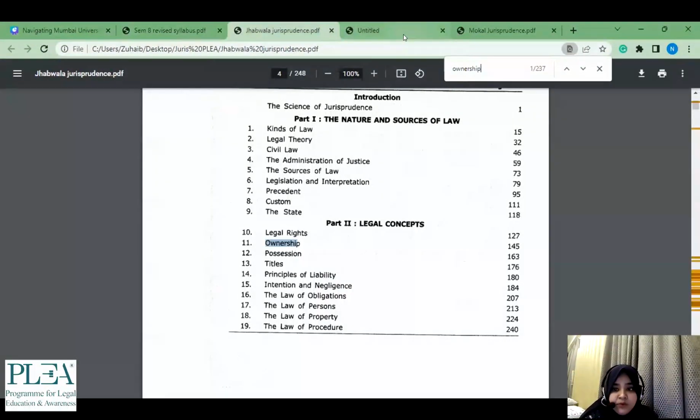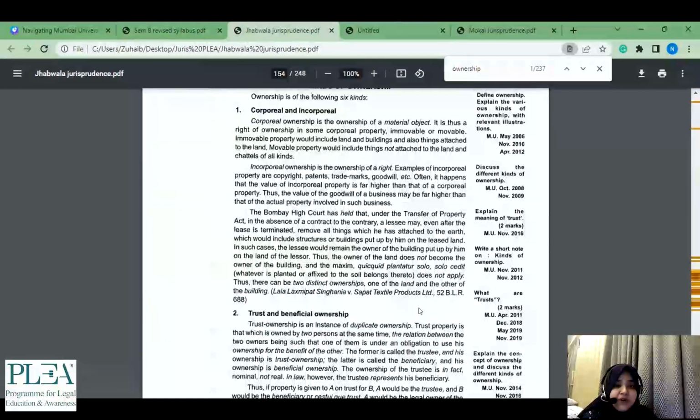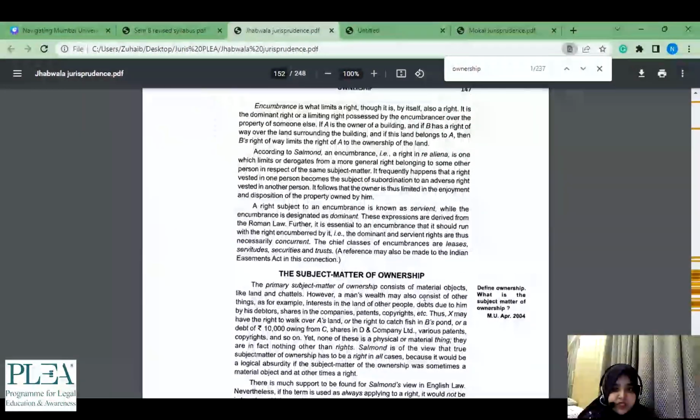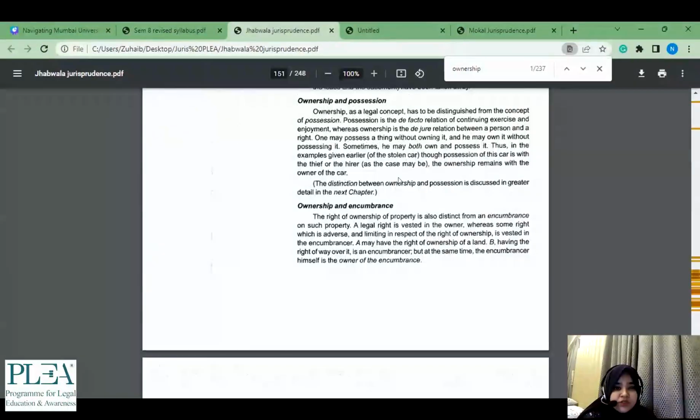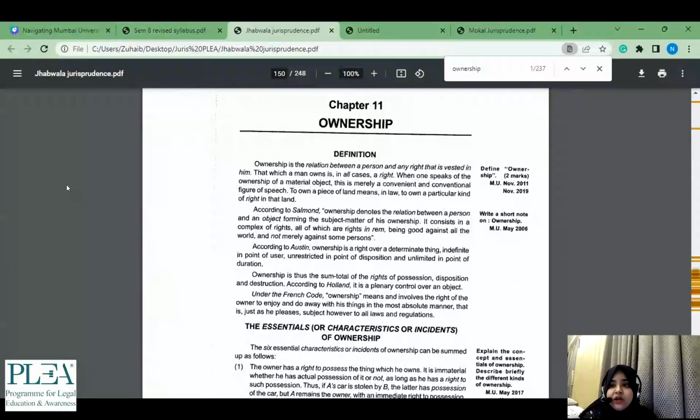Ownership again is a very important topic, 145. In ownership you will find a lot of topics which are common to other subjects, but again you have to go through it once because this is more from a jurisprudence and theoretical point of view. Now, when we are going for the 2 marker on ownership, either you can just browse through